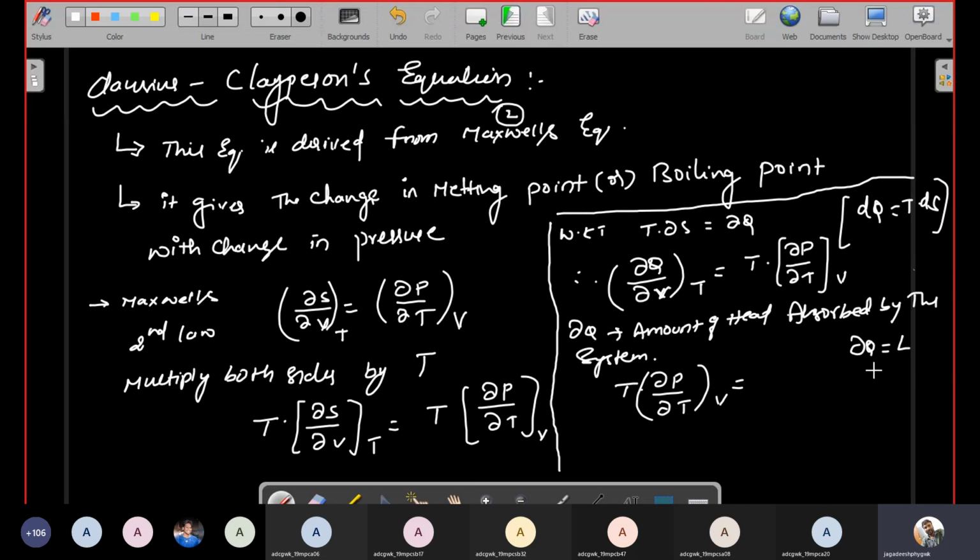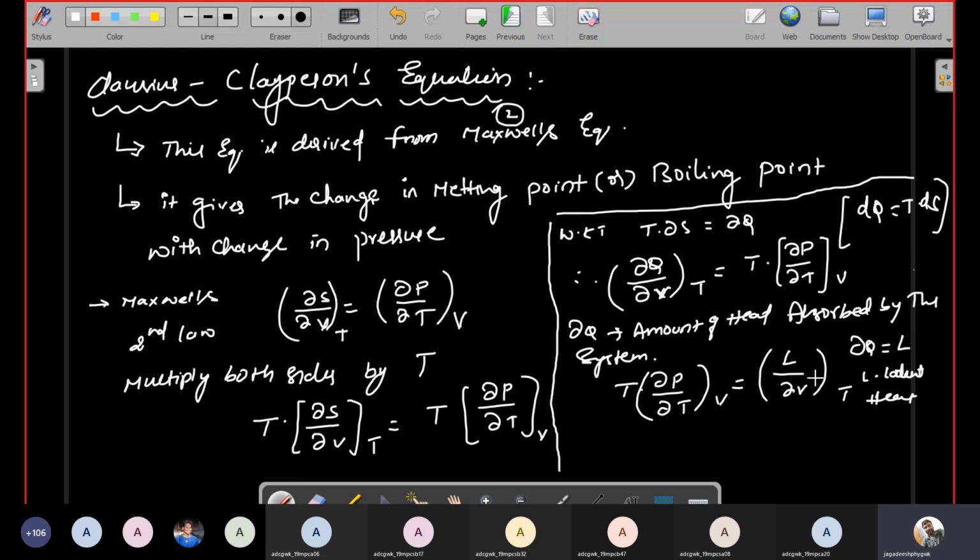So in terms of dou Q by dou V, we can use L divided by dou V at constant temperature.